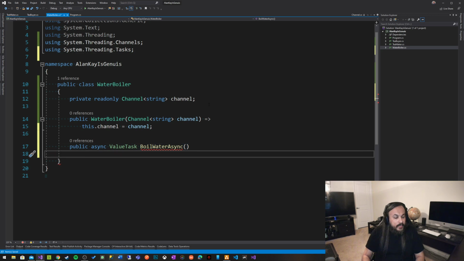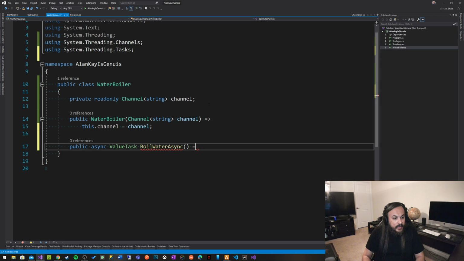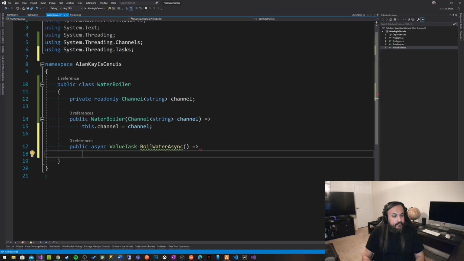And boiling water meaning it's just going to go in here and say this dot channel, await this dot channel dot writer, and then write async. It's going to say water boiled. Okay, water boiled. So it's going to boil some water. I'm going to put it out there.